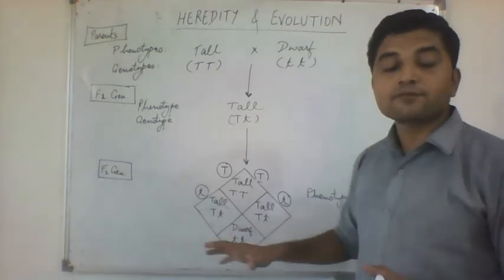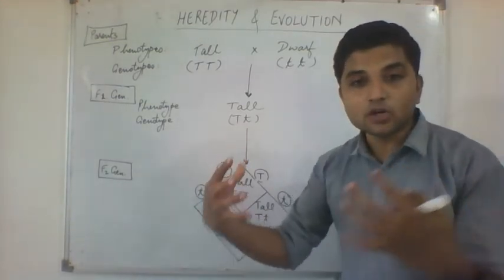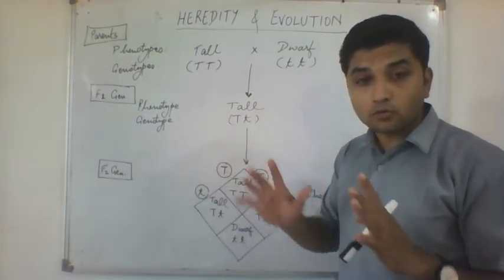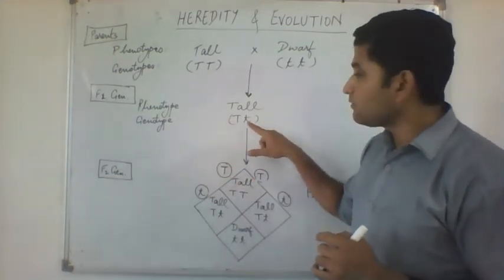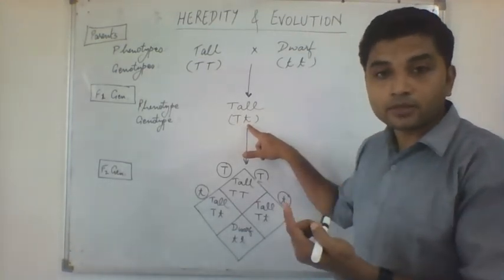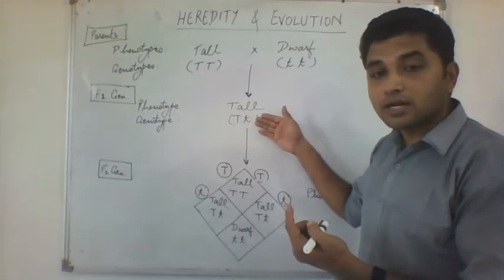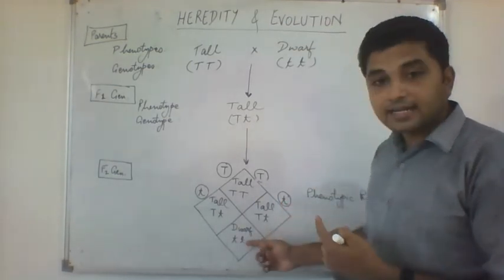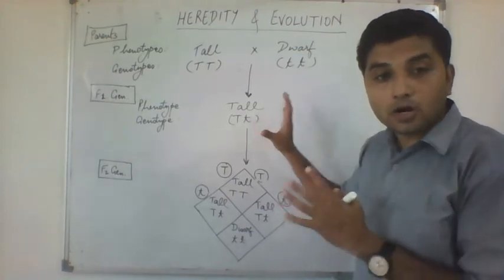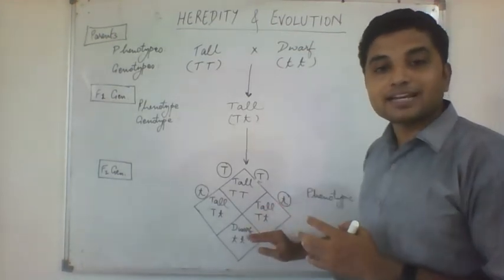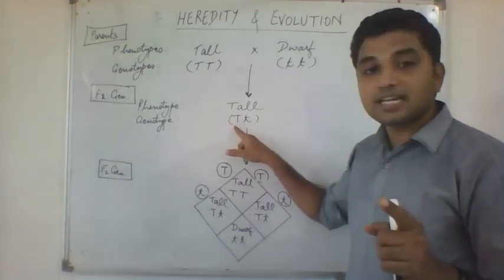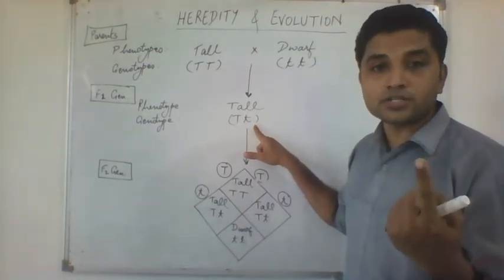And this was confirmed by his experiment. Mendel, when he crossed these F1 plants, just to remind you, what was he doing? He was seeing whether this small t is present inside the plant or not. So when he self-crossed these plants, he could get dwarf plants. By self-crossing hybrid tall plants, he was getting some amount of dwarf plants, showing that the small t is present in the F1 generation.